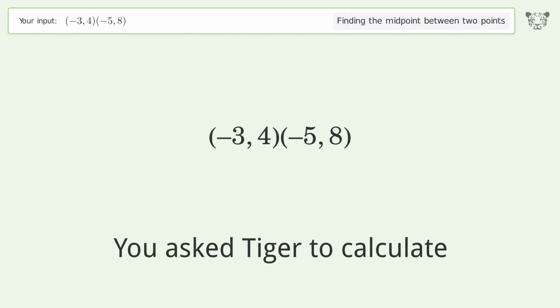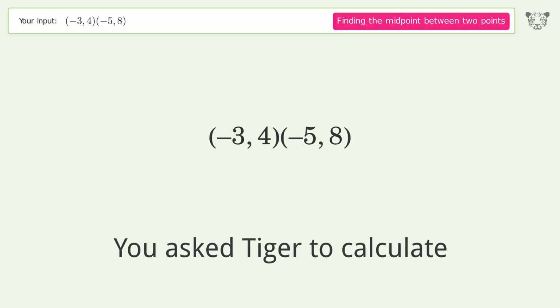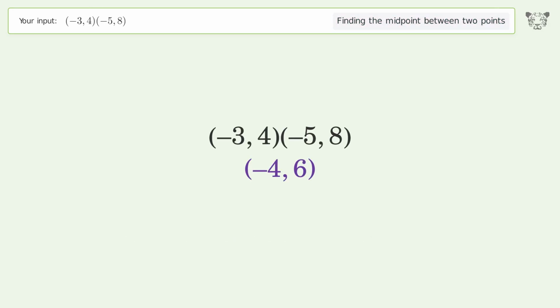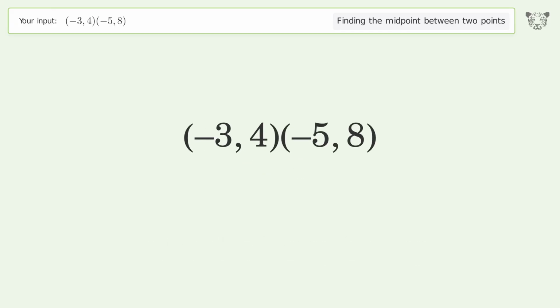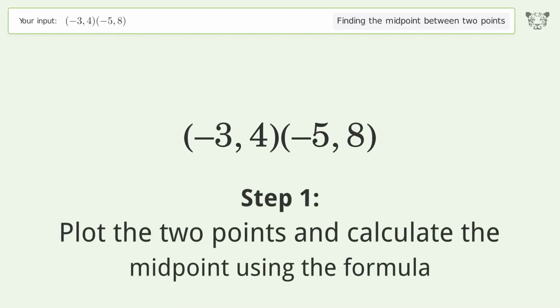You ask Tiger to calculate. This deals with finding the midpoint between 2 points. The midpoint between the 2 points is -4, 6. Let's solve it step by step. Plot the 2 points and calculate the midpoint using the formula.